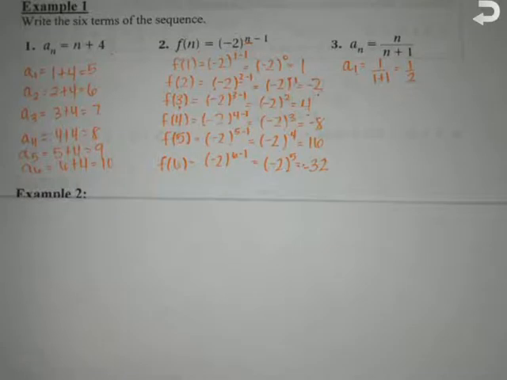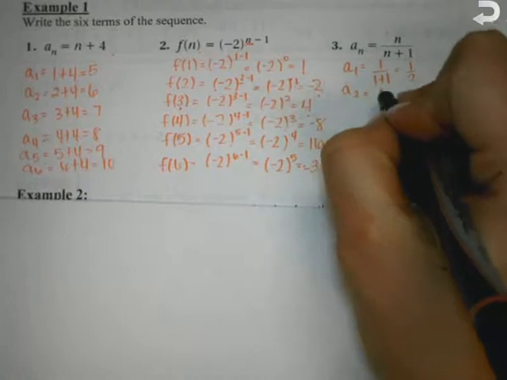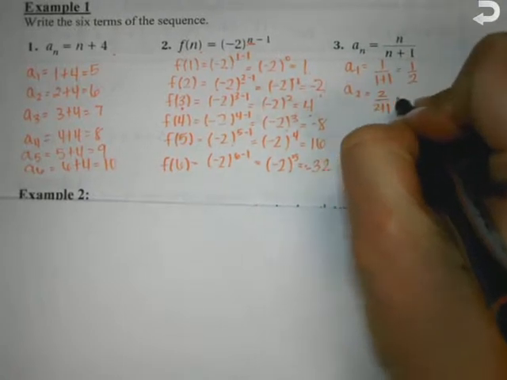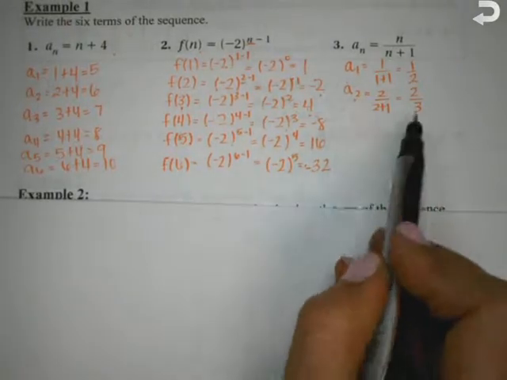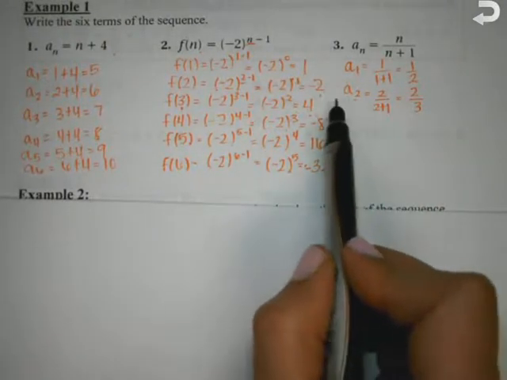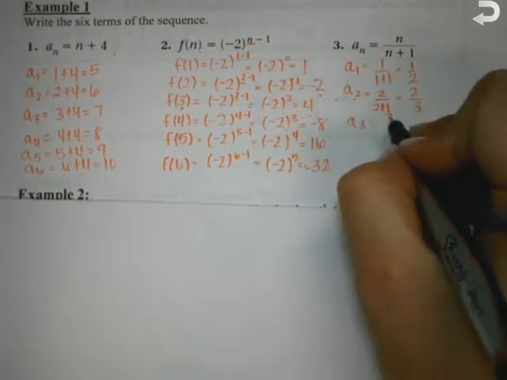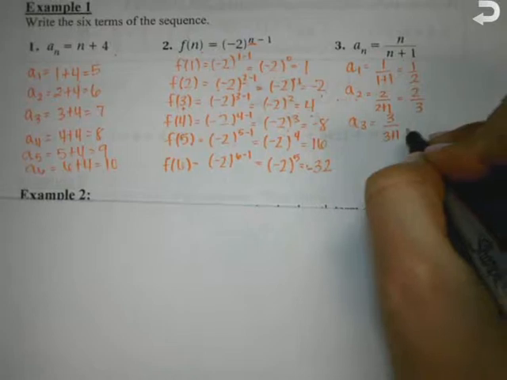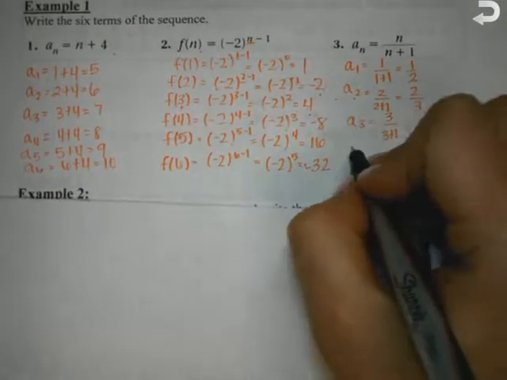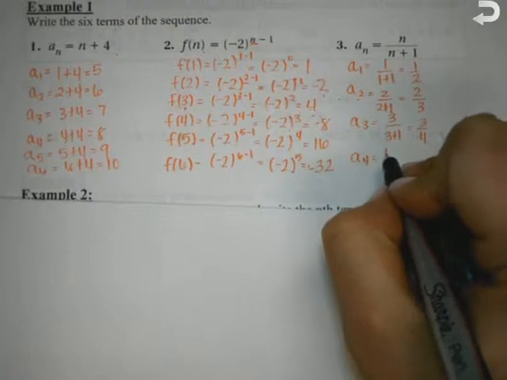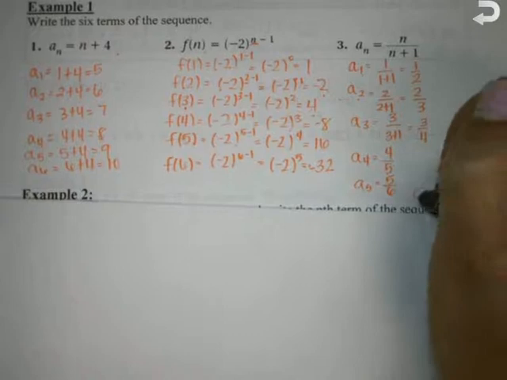What's the second term? A sub 2. 2 over 2 plus 1, which is 2 thirds. So your second term, a sub 2, is 2 thirds. This is just the label of the term. So what's your third term? 3 over 3 plus 1, which is 3 over 4. You guys see the pattern for this one? A sub 4 is 4 over 5, a sub 5 is 5 over 6, and a sub 6 is 6 over 7. It's just plugging in for right now.